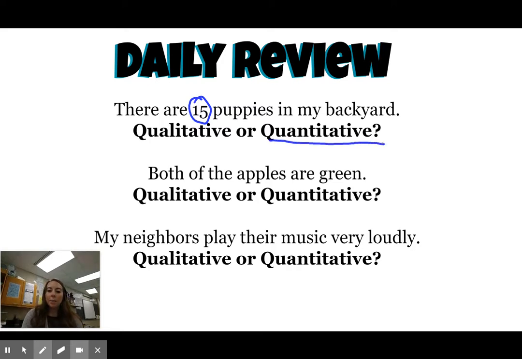And then, second example, both of the apples are green. So think, is this about a quality or is it about a quantity, a number? Here, we're looking at the apples being green, so that's going to be a qualitative observation. And then our last example, my neighbors play their music very loudly. Again, is this about a quality or is it about numbers? This one is talking about music being loud, so we're using the sense of hearing. So it's a quality, qualitative.